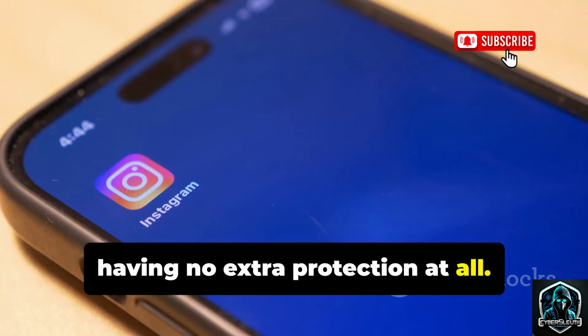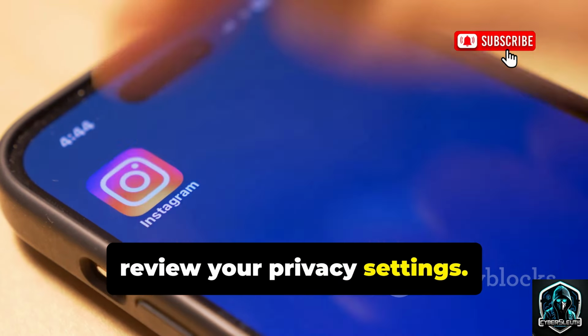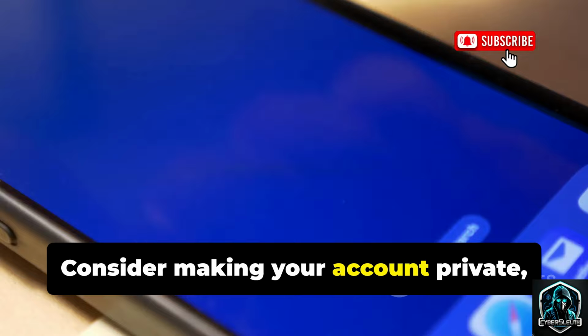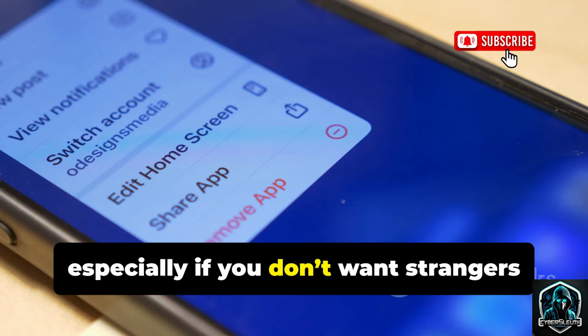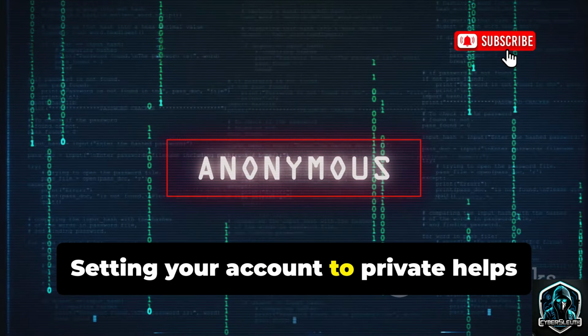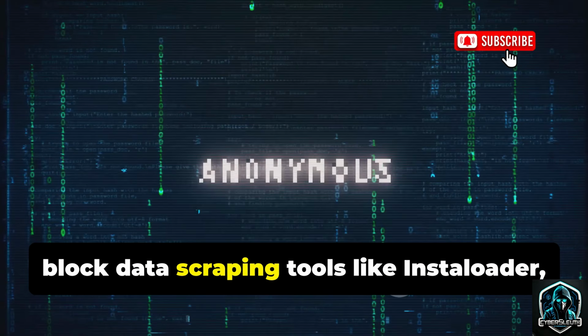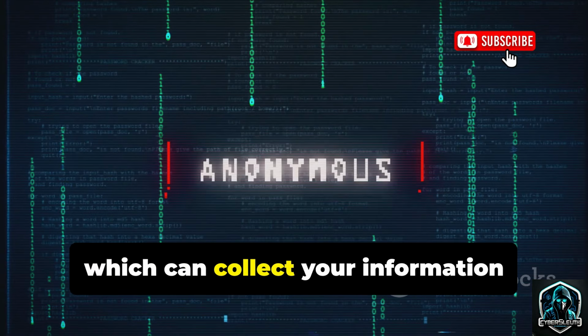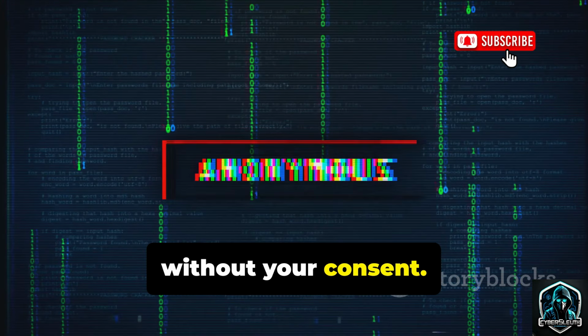Next, review your privacy settings. Consider making your account private, especially if you don't want strangers viewing your posts or stories. Setting your account to private helps block data scraping tools like Instaloader, which can collect your information without your consent.